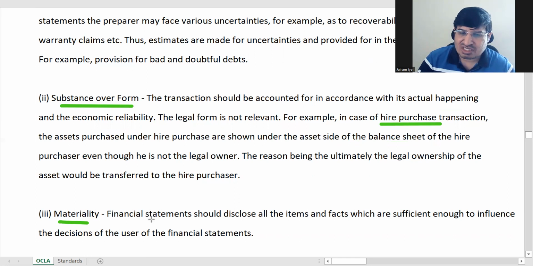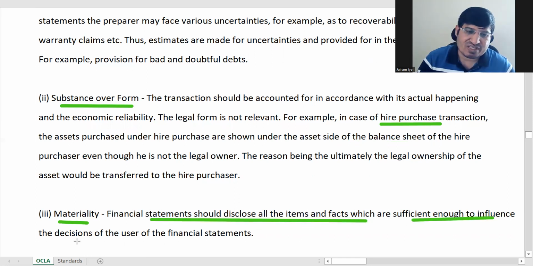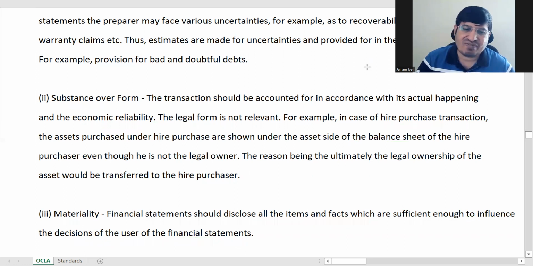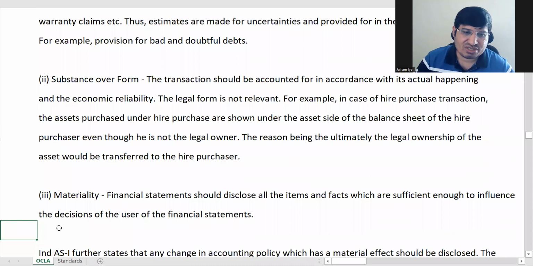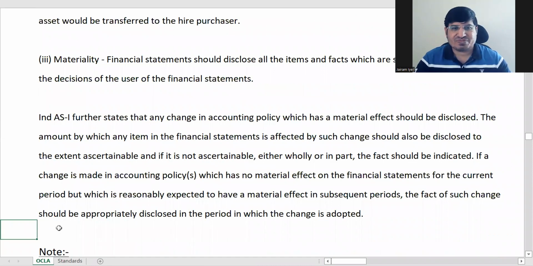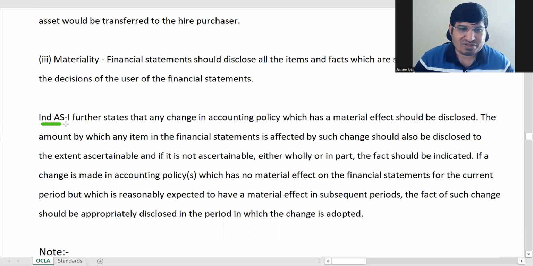Financial statements should disclose all items and facts which are sufficient enough to influence the decision of the user. All material facts should be disclosed. Apart from this, there is a quotation from Ind AS 1 also. It states that any change in accounting policy which has a material effect should be disclosed.